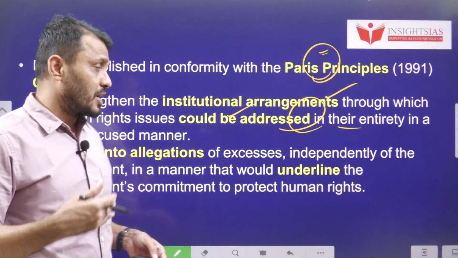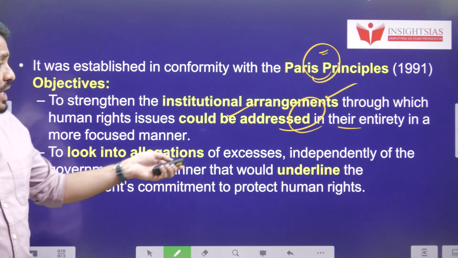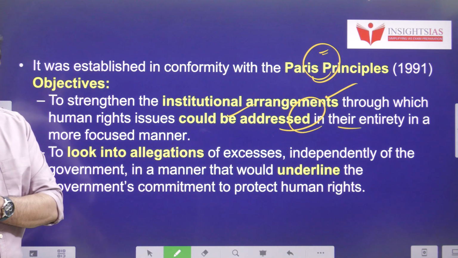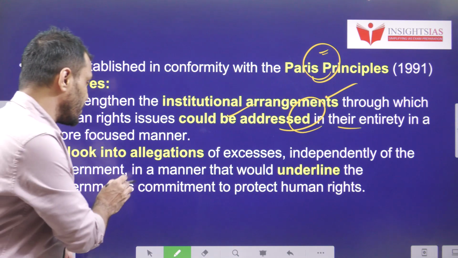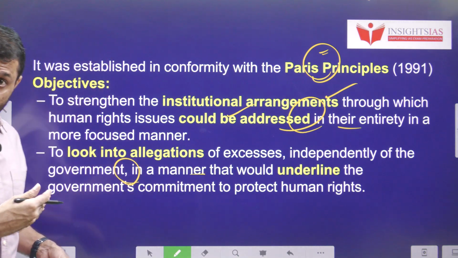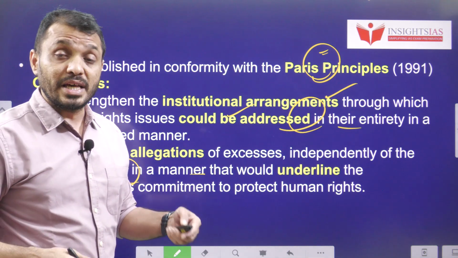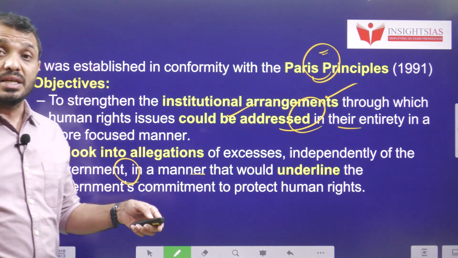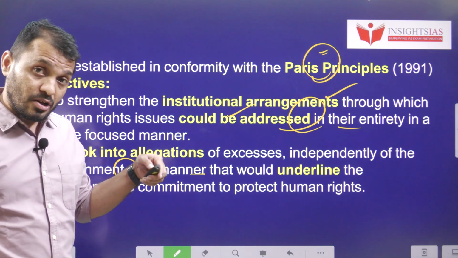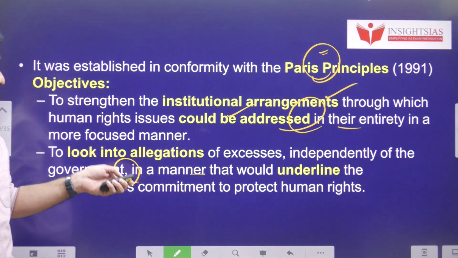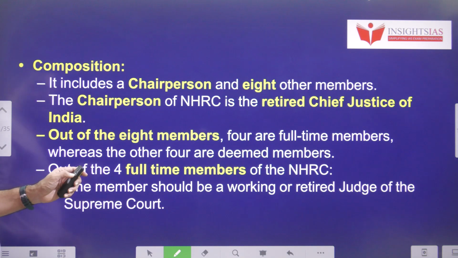That means an institutional mechanism. Then it looks into allegations of excesses by the government and the executive while performing activities, whether they exceeded any constitutional limits or not. All these things will be monitored by the NHRC.